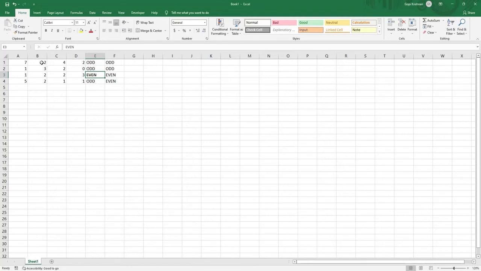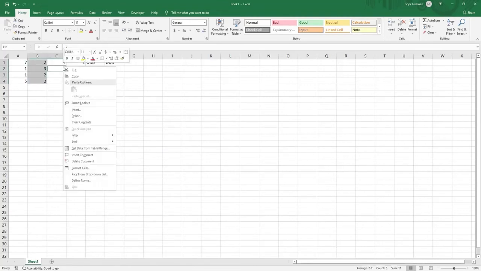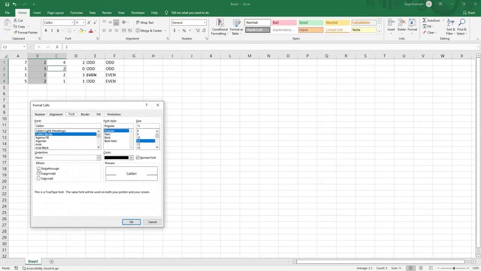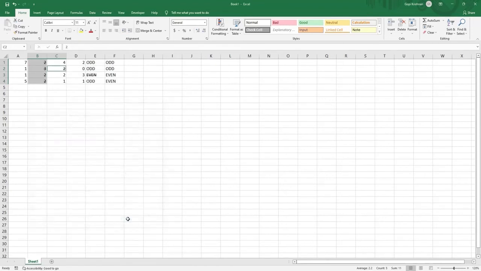So like this, you can select multiple cells, and you can go to format cells, and font and strike through. So in this way, you can strike through on multiple cells.